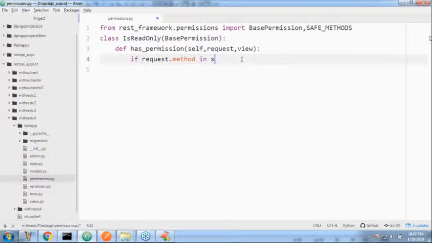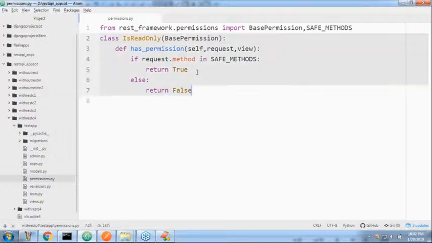Sir, are you feeling any difficulty understanding this code? Nothing, it's very easy. Okay. Now I want to use this permission class in our view function.